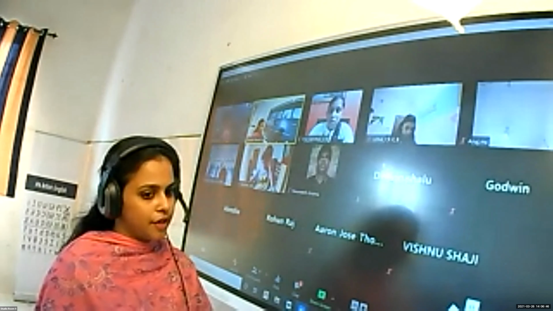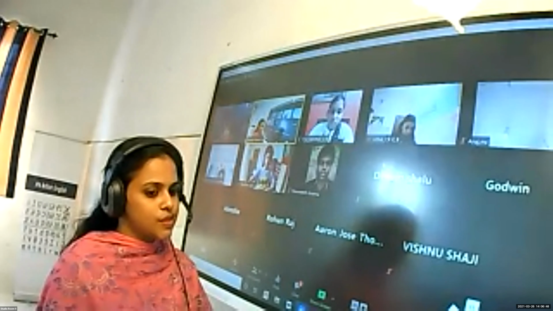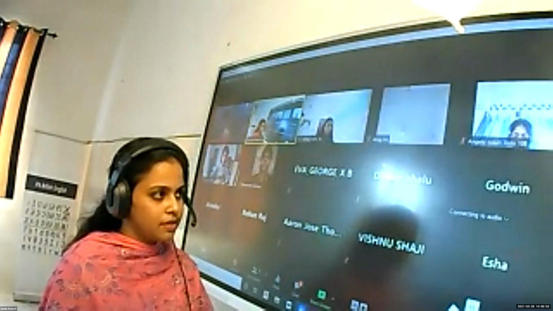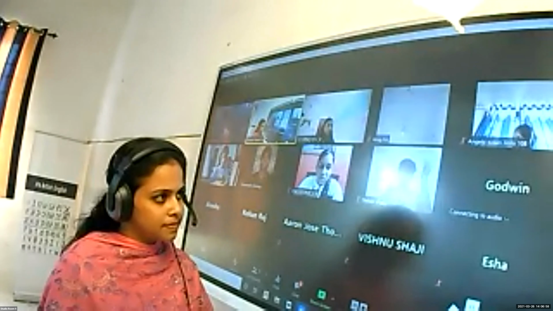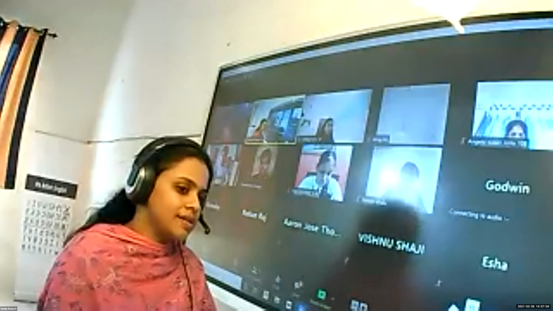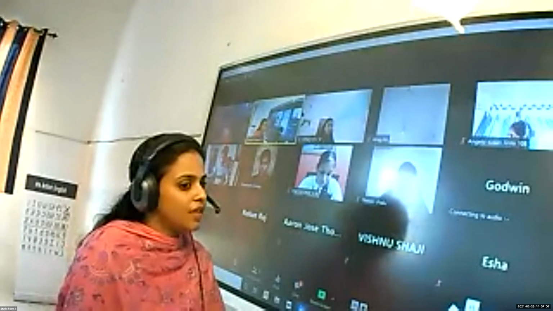Okay, Navaneet, if m is greater than 1, what about the size of the image? Enlarged. Very good. Roshan, if m is less than 1, what about the size of the image formed? Diminished. Very good.